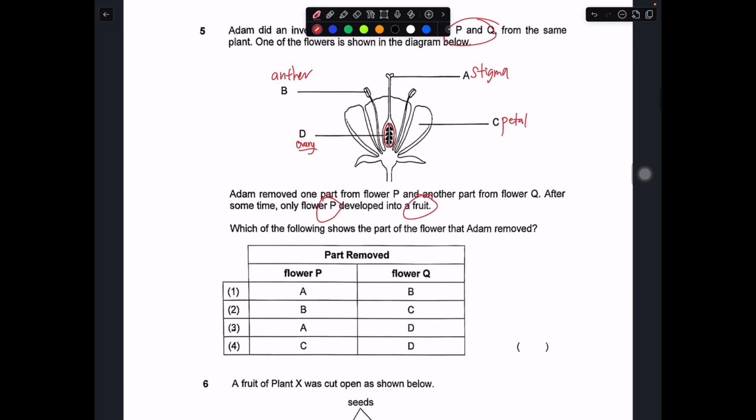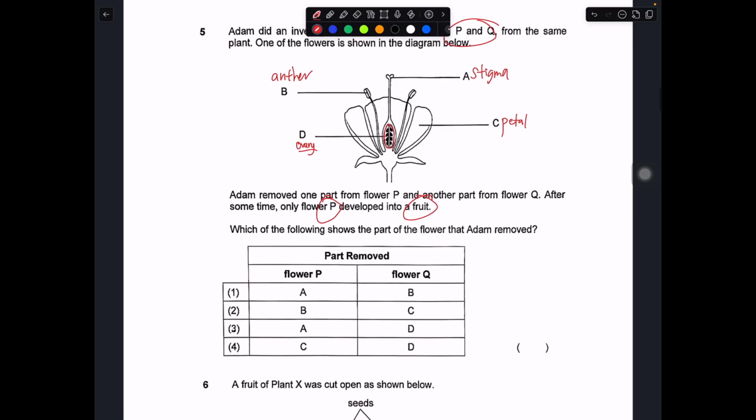So in this case, which of the following shows the part of the flower that has been removed such that P can still develop into a fruit while Q cannot develop into fruit? Usually the one that cannot develop into fruit means the ovary or the stigma has been removed. So that means for Q, you expect D or A has been removed.